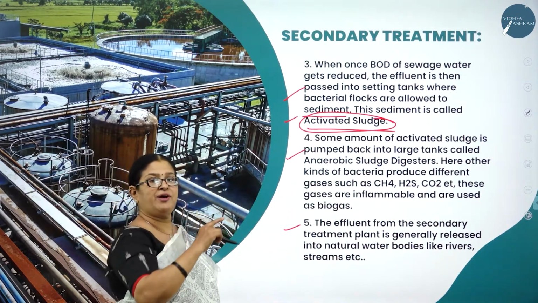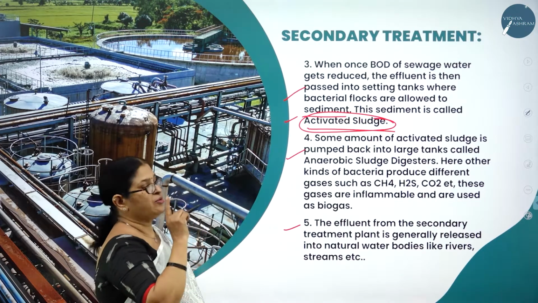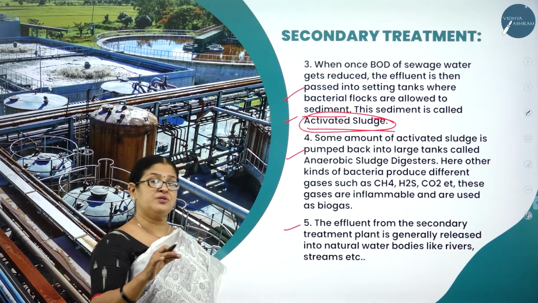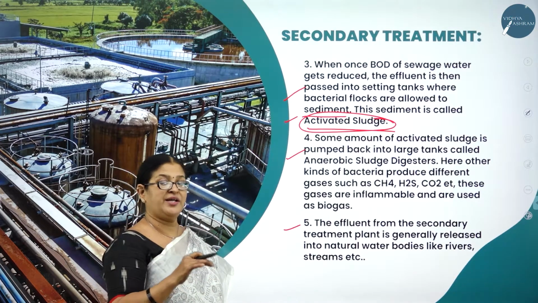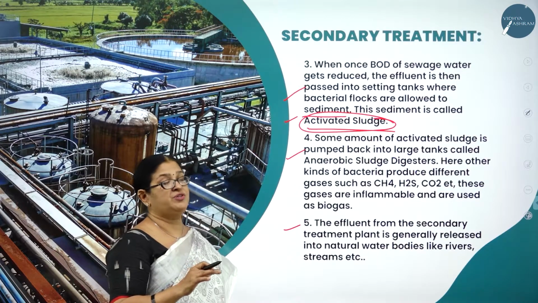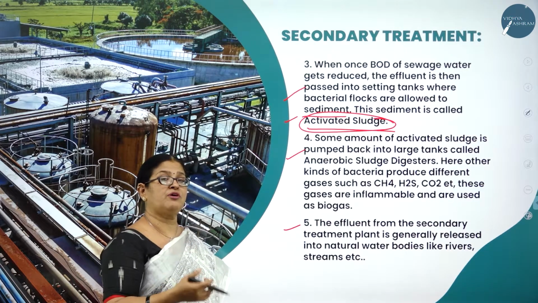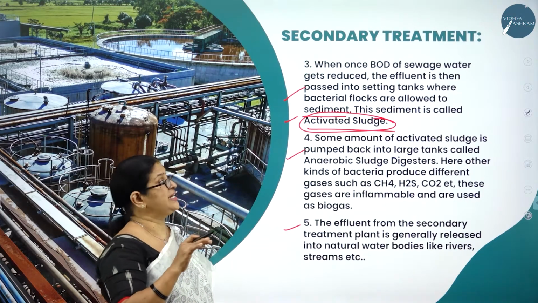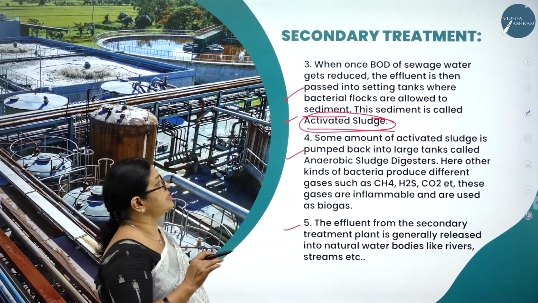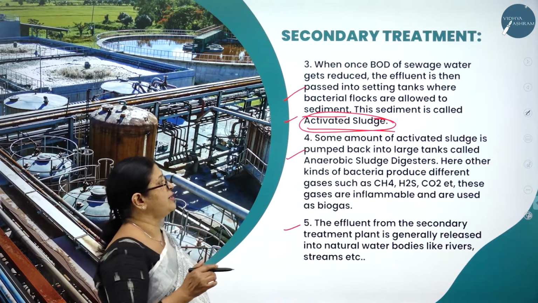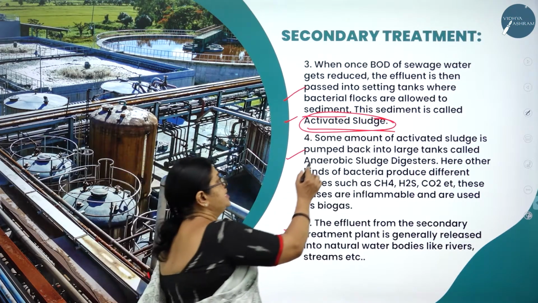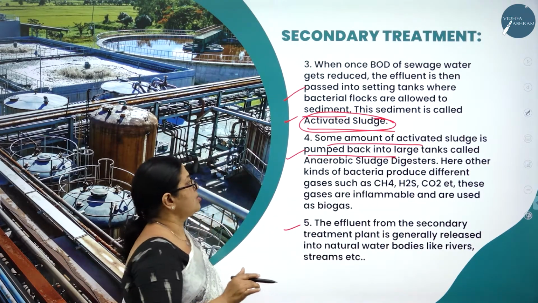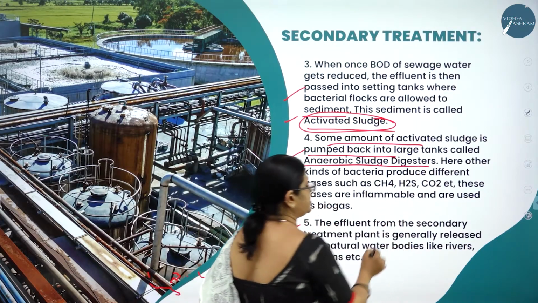Steps 1, 2, 3 have gone through. What is step 3? Once BOD of sewage water gets reduced, how does it get reduced? By the use of flocs, bacteria associated with fungal filaments, which will grow. While growing, they consume more of the organic matter and reduce the pollution. Then the effluent is passed into settling tanks where the bacterial flocs are allowed to sediment, and this is called activated sludge.